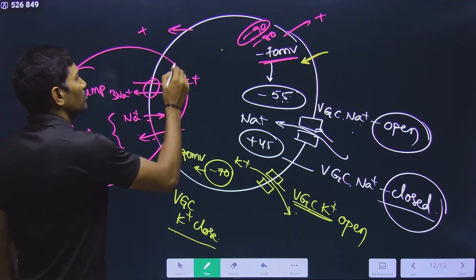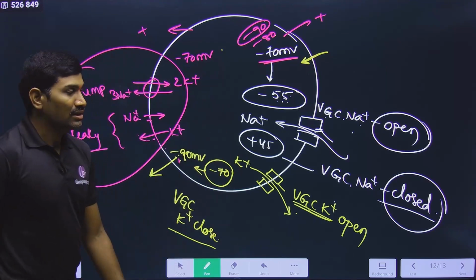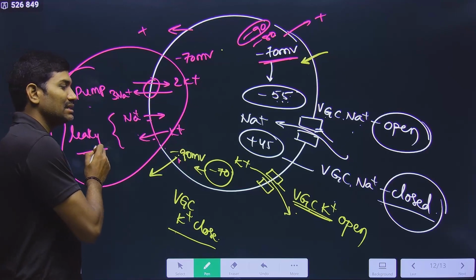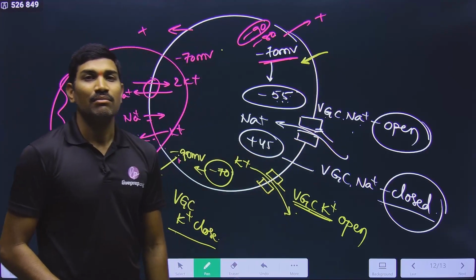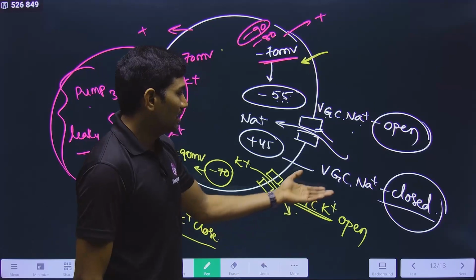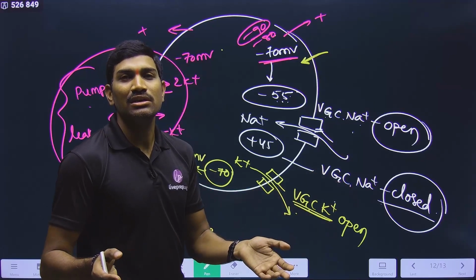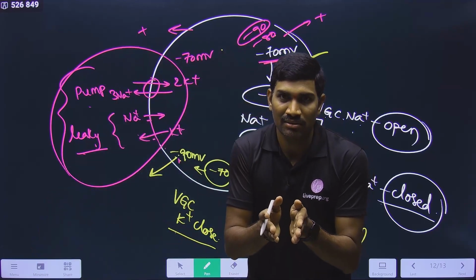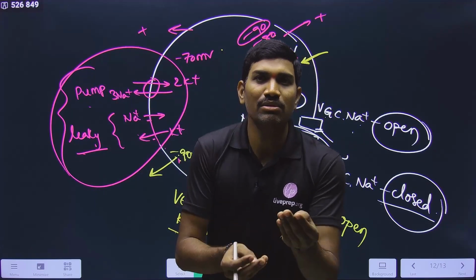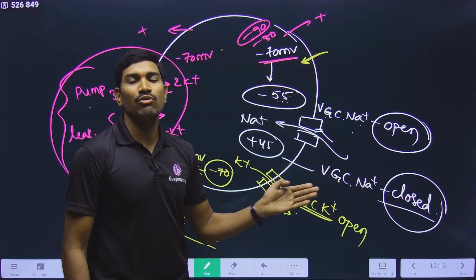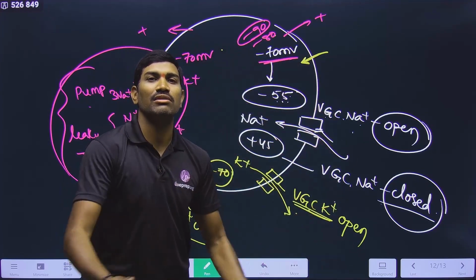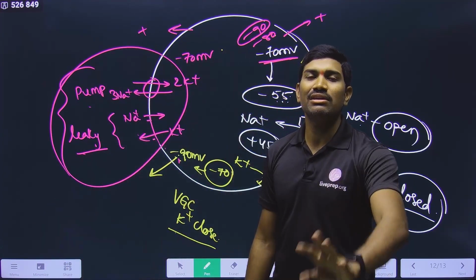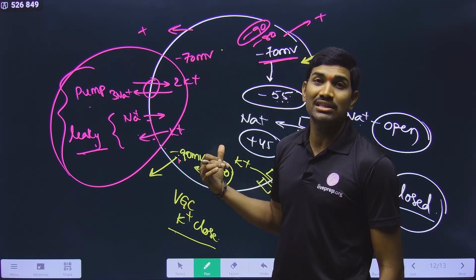From minus 90 to minus 70 millivolt, it should come back. For this process, leaky channels and pumps play a very significant role. Leaky channels are present even in the earlier condition also, but their role at that time is very less, because voltage gated Na plus opening is like the opening of a dam gate, and a leaky channel is like a normal small canal. The amount of water going in that small canal will be very less, but the dam gate is opened, so imagine how much water will go. In front of this, the contribution of leaky channels is negligible. That's why we are not talking much about leaky channels there.